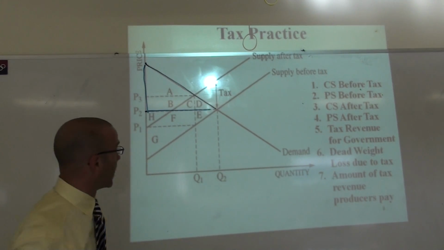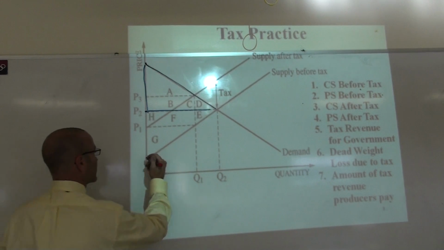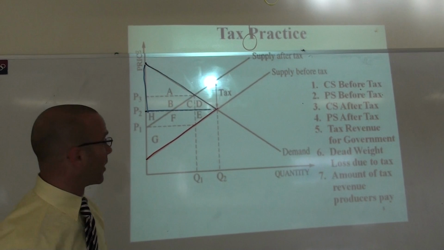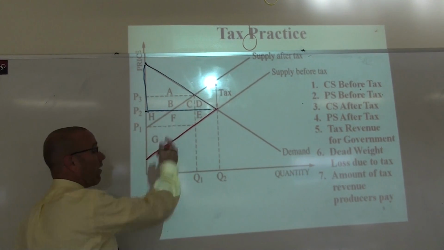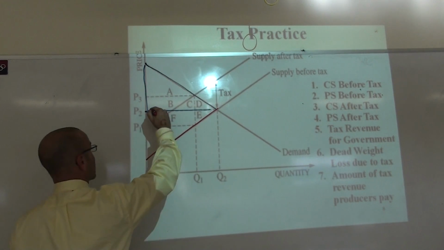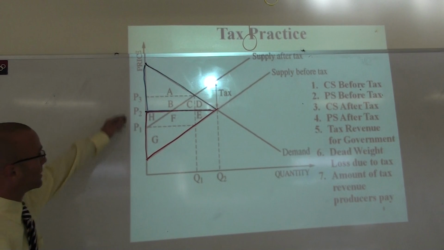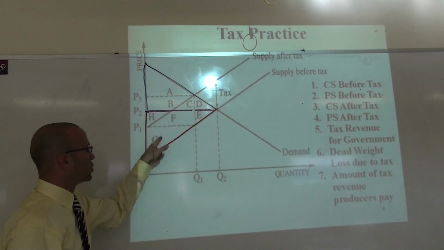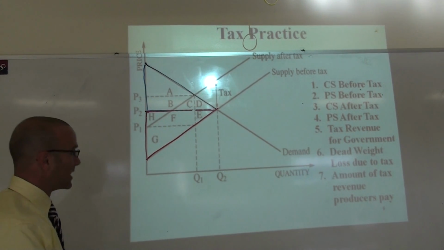That's their bonus, right? Now, producers, on the other hand, were all willing and able to sell at a cheaper price, but they're going to get to sell it at P2, which is higher than what they were willing to sell it at. So they're all going to get a surplus too. That's their bonus. Here is the value of the producer surplus. So consumer surplus is A, B, C, and D, and producer surplus is H, F, E, and G. And that is all before the tax. Consumer and producer surplus is maximized.